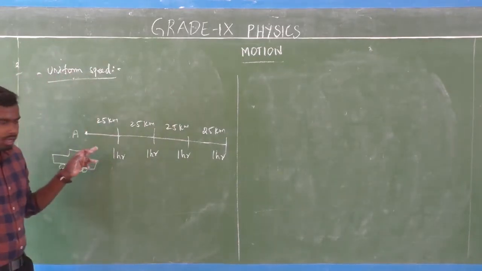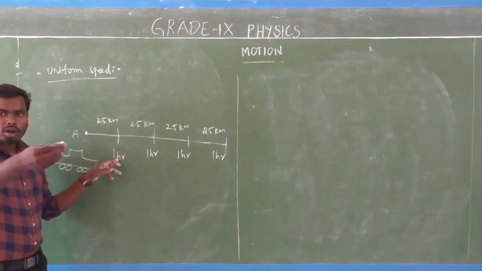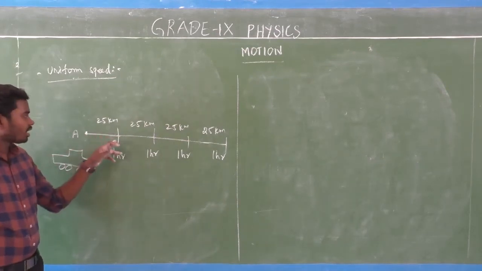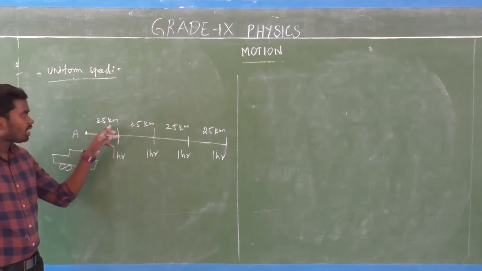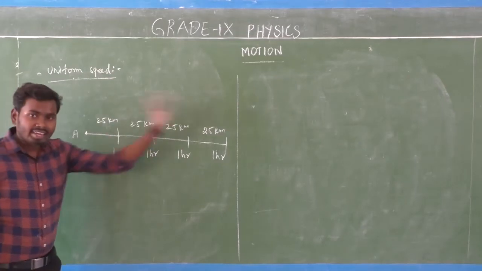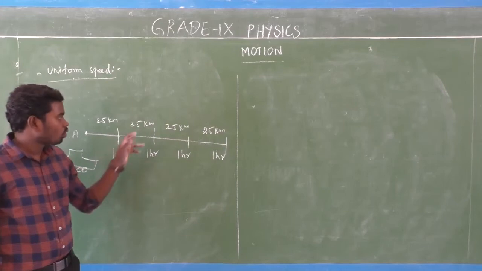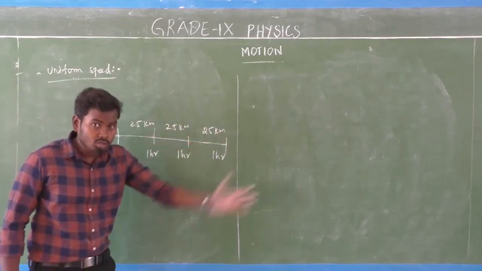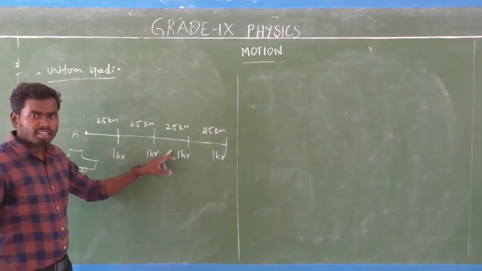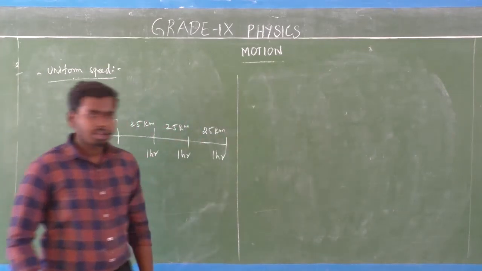Look at here. Consider a car. A car starts moving from point A. After 1 hour, the car covers how much? 25 km distance. Again in the next 1 hour the car covers the same 25 km. Next 1 hour the car covers 25 km. Even the last 1 hour the car covers 25 km.